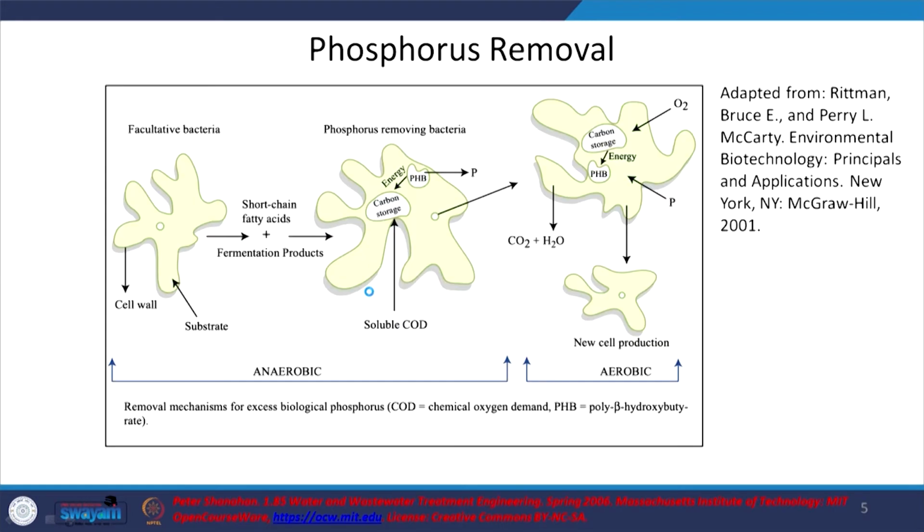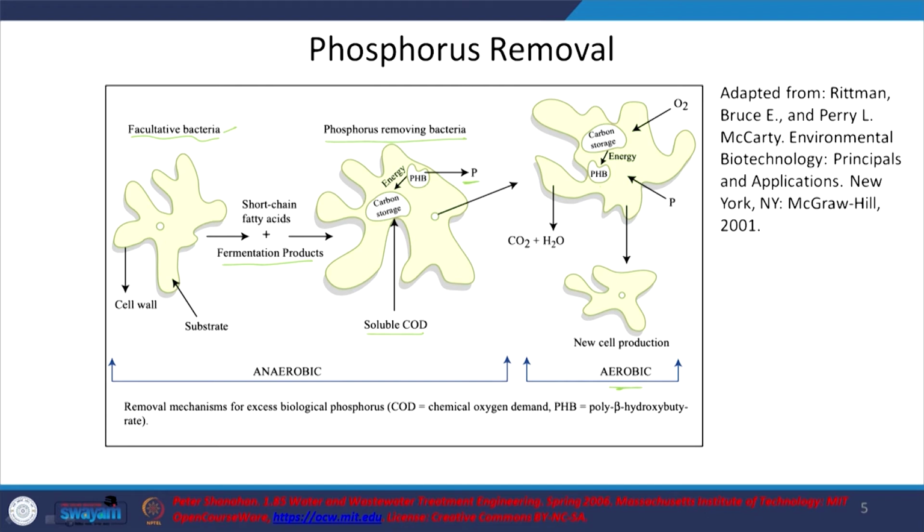So again, MIT OpenCourseWare, we look at an adaptation of the previous figure. So what do we have here? These are the facultative bacteria that can thrive in both aerobic and anaerobic conditions, and during anaerobic conditions you have the fermentation products. Why is it that we want this? Because these fermentation products are liked by the phosphorus accumulating organisms. This soluble COD will go into formation of the PHBs, and the energy required will come from the polyphosphate being degraded and releasing phosphorus. And then in the aerobic conditions, obviously the reverse happens.